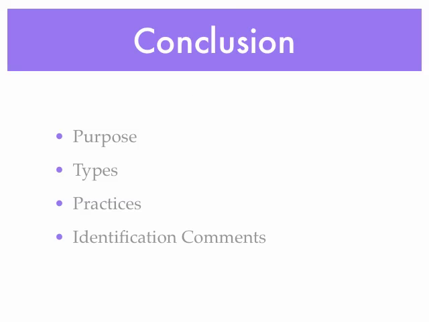All right, in conclusion, why do we have comments? Make life easier for all of us who are looking at using the code. We have 3 different types of comments: the single line, the multi-line, the JavaDoc. Our practice is to put meaningful, good comments in all of our code. And we certainly should have in all of our code, in every class, those identification comments that tell us who wrote what we're looking at and when it was last revised.